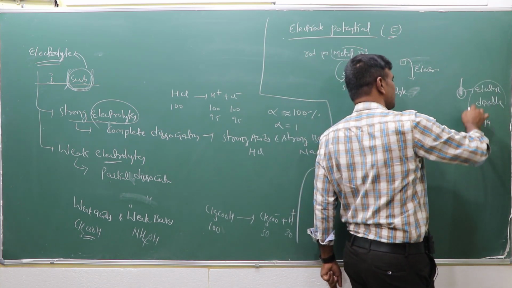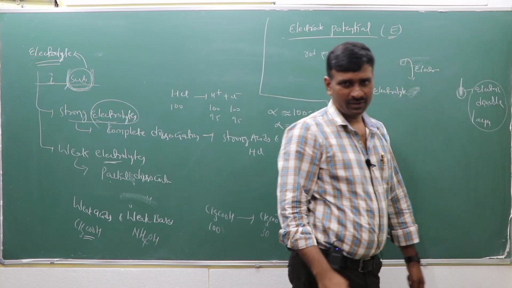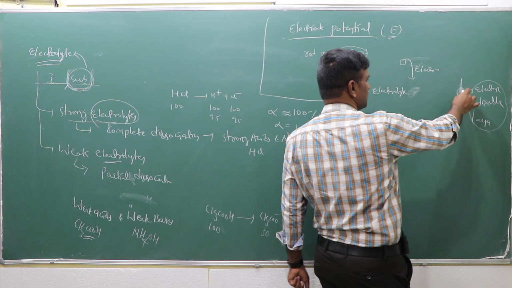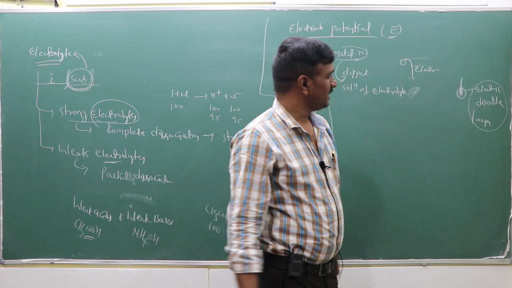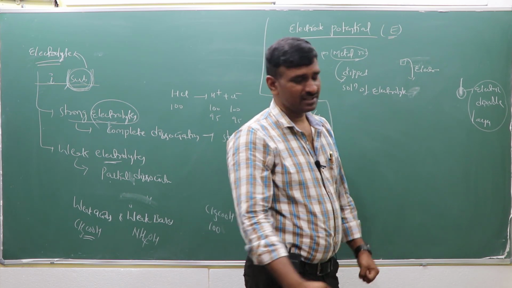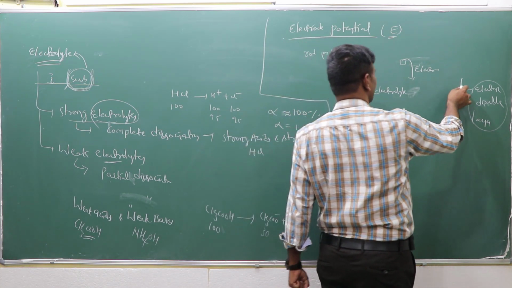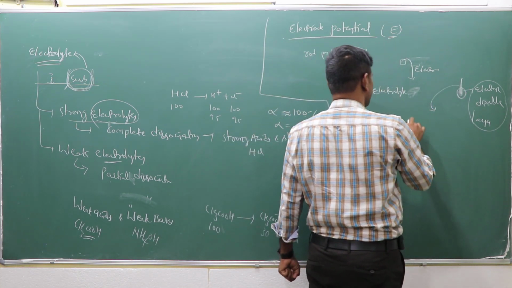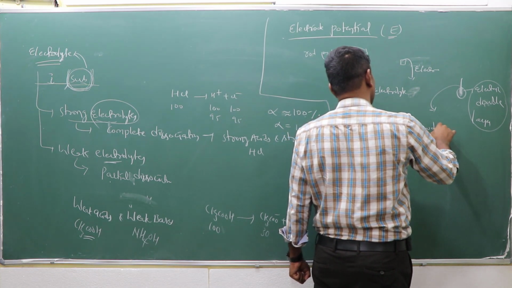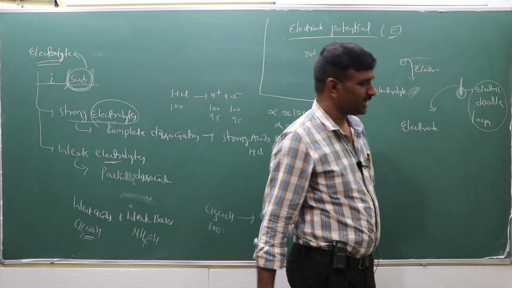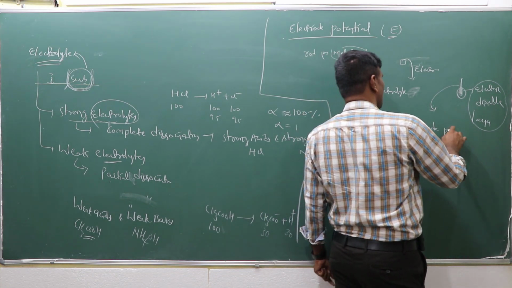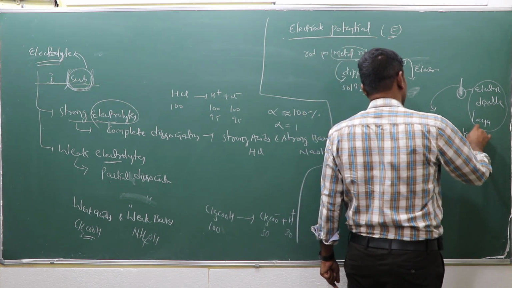Due to the developing of the electric double layer, some potential will be developed between the electrode and the electrolyte solution. Some potential difference is there, so that will be recorded as the electrode potential. At the electrode position, some potential will be developed due to the electric double layer. That potential is called the electrode potential.